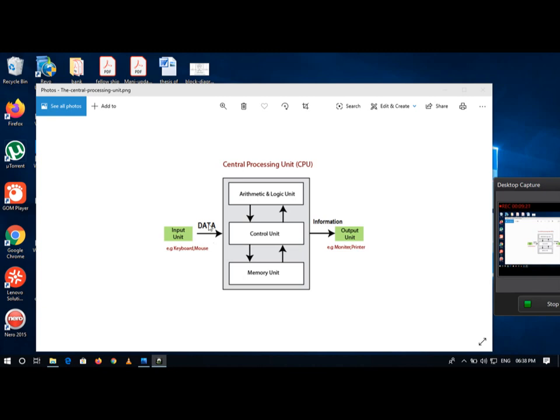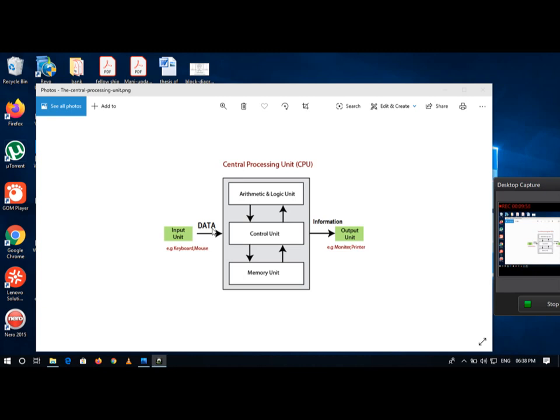Information is derived from the data through a step-by-step manner. So any computer consists of an input device, a processing unit and an output device. What we give into the computer is data. What we get from the computer is called information.